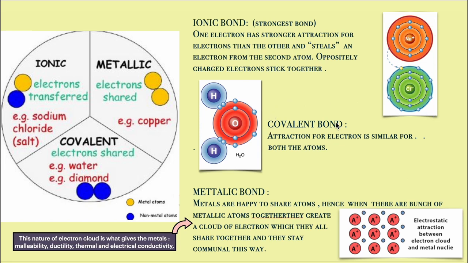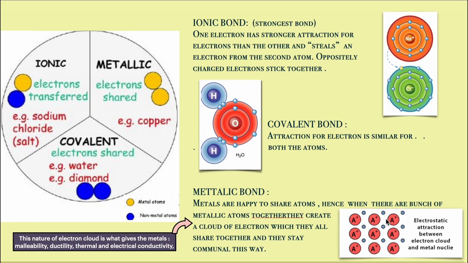Another bond would be the covalent bond, the one that we saw in the water molecules, where the covalent bond forms by sharing of electrons. What's a metallic bond? Metals are happy to share atoms. Hence, when there are a bunch of metallic atoms together, they create a cloud of electrons, which they share together and stay communal this way.